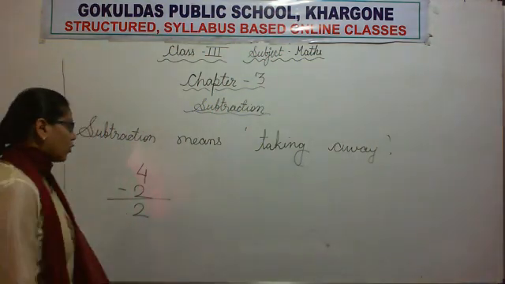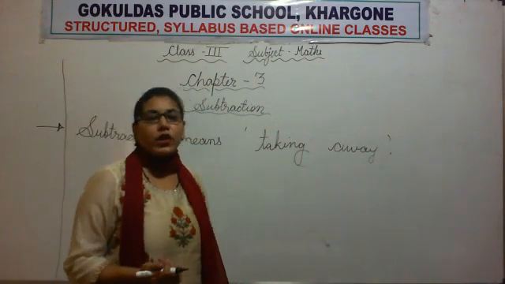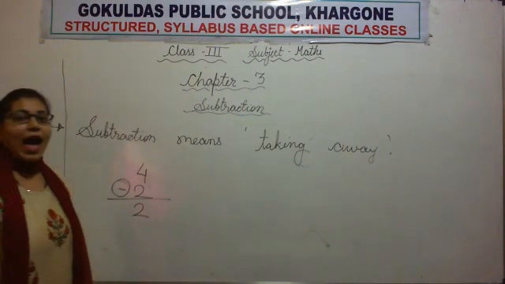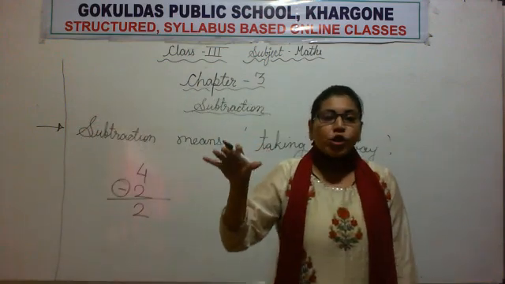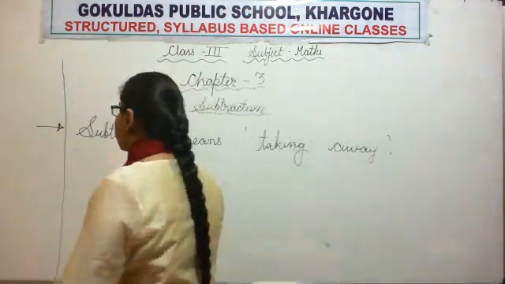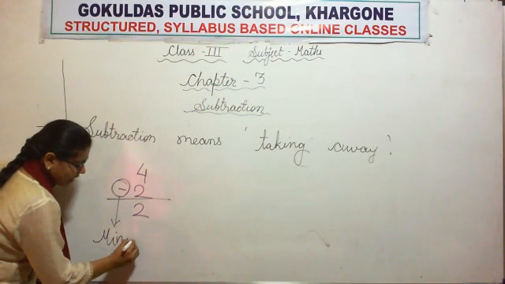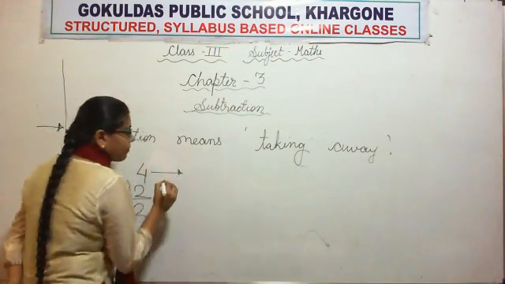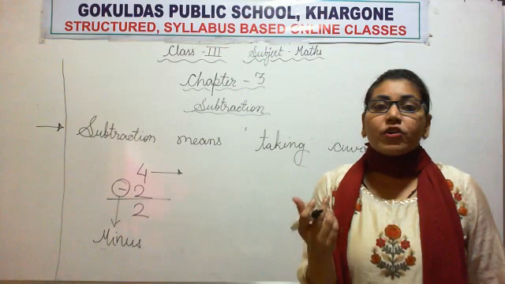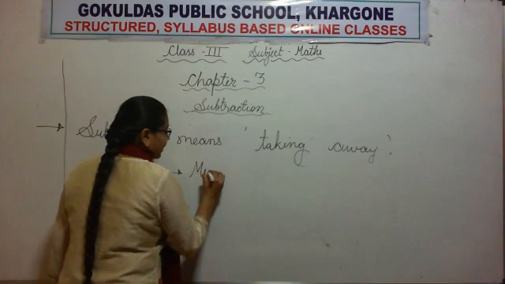Okay. So, let's revise some terms used in subtraction. So, what is this? I know all of you are aware of this sign. You have done a whole chapter on subtraction in class 2nd. So what we call this sign? Very good. We call it minus. The bigger number from which we subtract the smaller number, what we call it? Very good. We call it minuend.